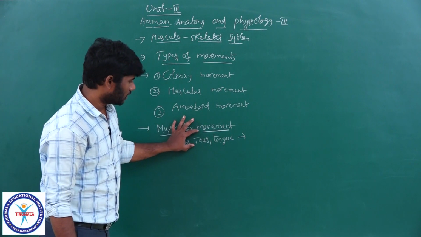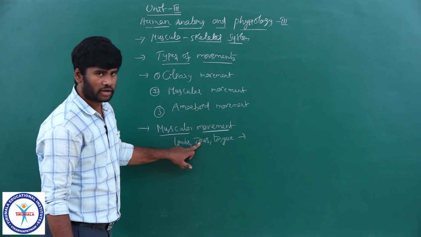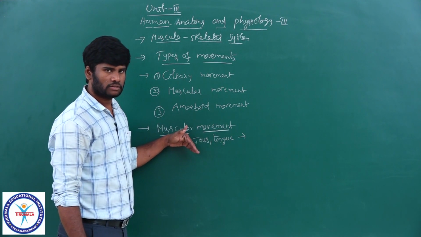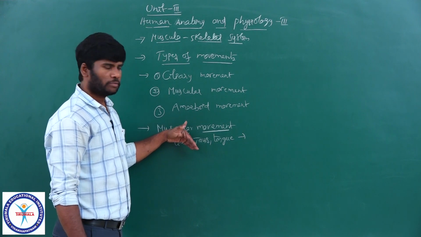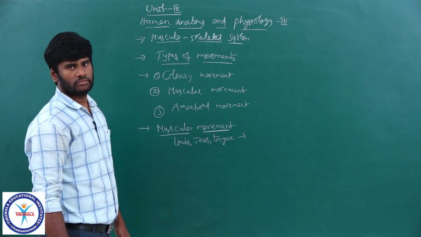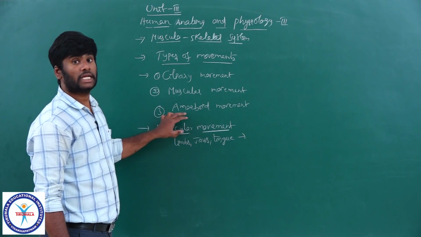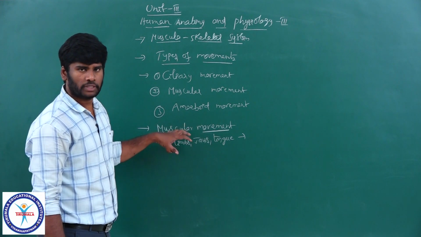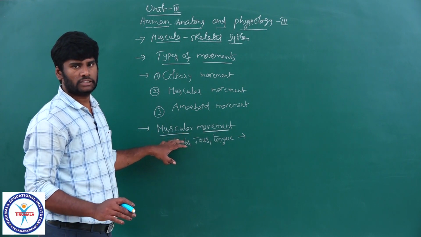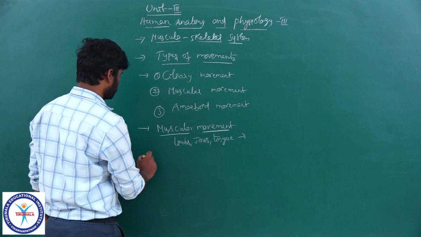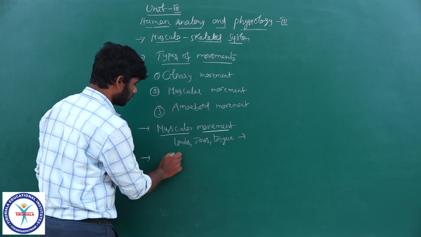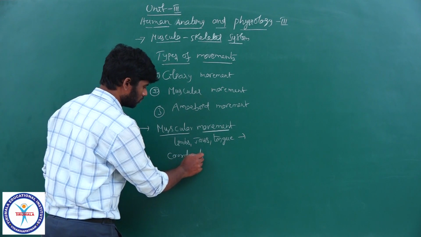The contractile property of the muscles is used by living organisms, including human beings, to exhibit various kinds of locomotor movements, because muscles have contractile property.